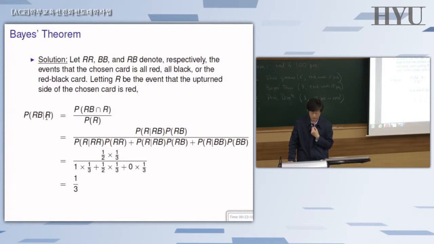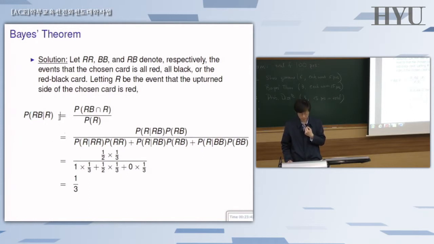That's nothing but, given R, the probability of RB. Because we observed that the upturned side of the chosen card is red, that's the uppercase R here. And then the condition part: you want to figure out the chances that the card is indeed red and black, so the other side must be black.